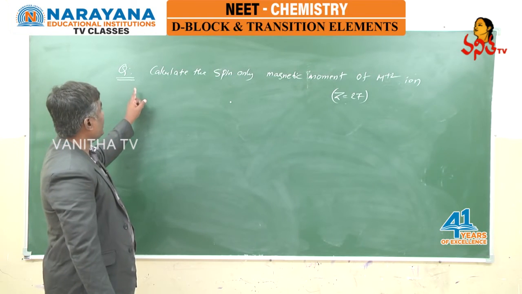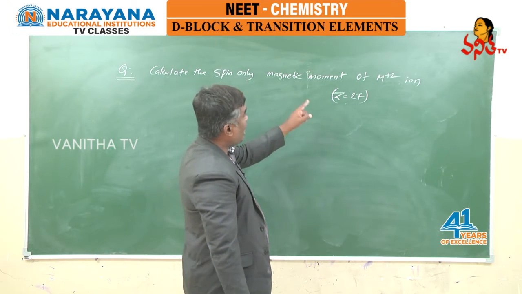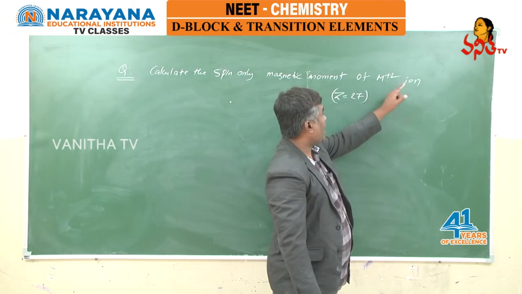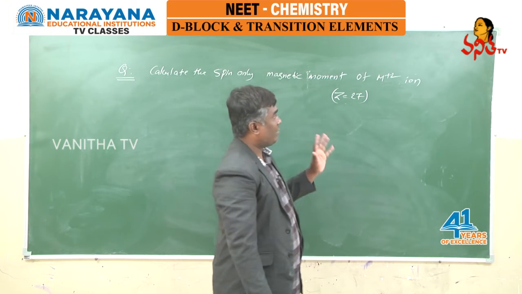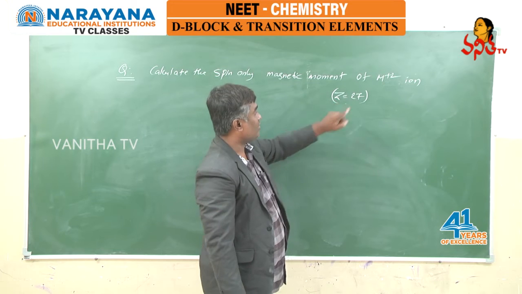And here the question they are asking: calculate the spin only magnetic moment of the M+2 ion. Here M stands for a metal ion, the M+2 ion, and the atomic number given is 27.